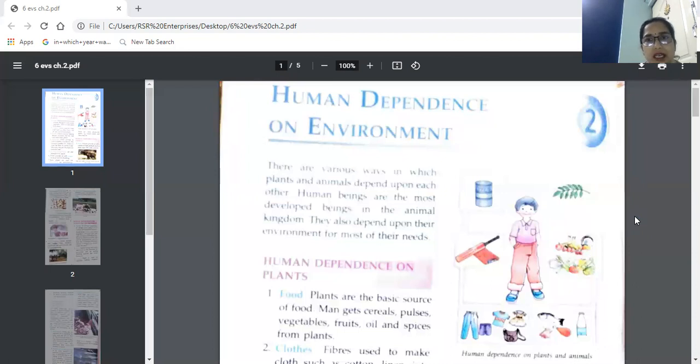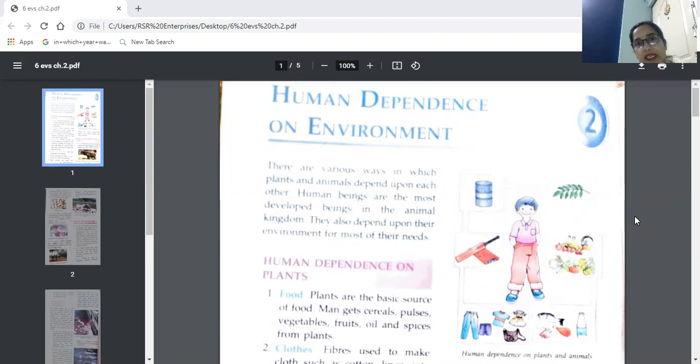Human beings are the most developed and brainy creatures on this earth. Because of their brain, human beings have reached from the nomadic life to today's life, which is full of comforts and luxuries, right?